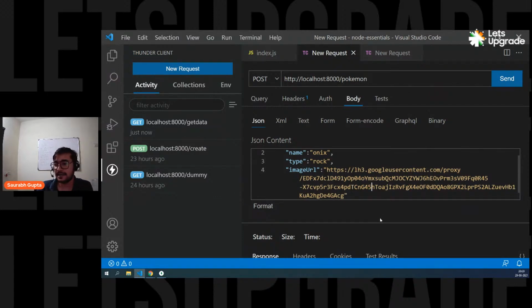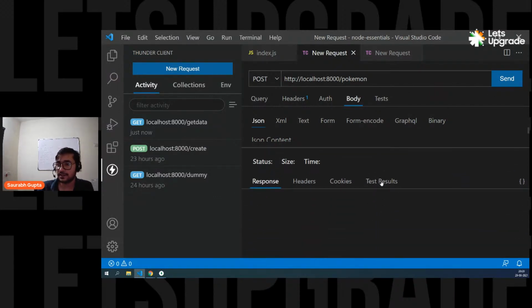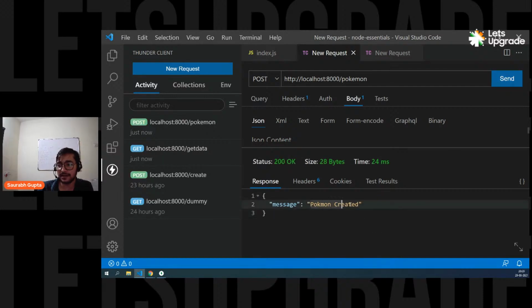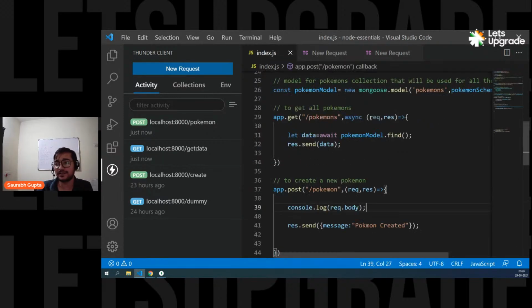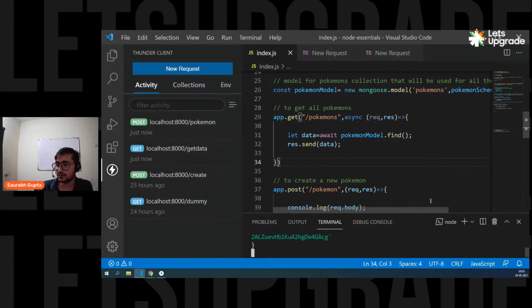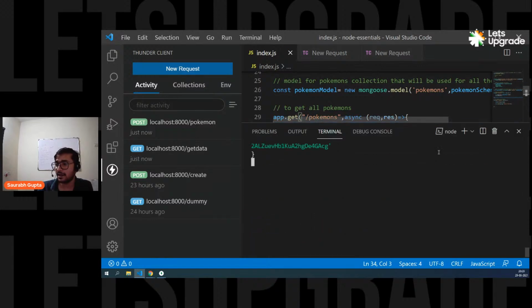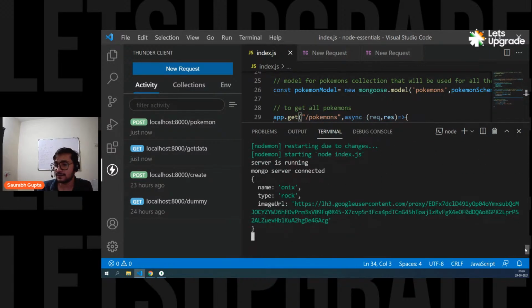Now, guys, let's test it. On the response tab, let's do this. Send. See, we get Pokemon created. But are we getting the data in the console? Let's check it out as well. Open the console. And here we go. See, everyone, we get Onyx.